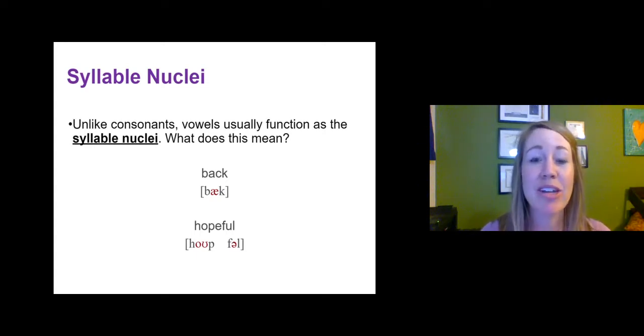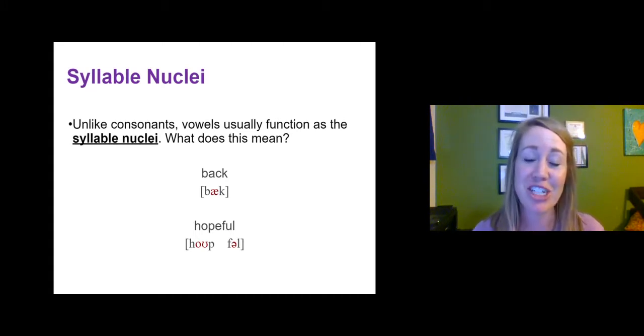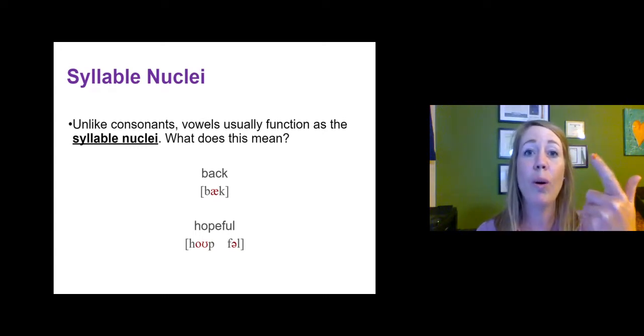Now let's look at a 2-syllable English word, hopeful. If we look at each syllable, we have hope and we have full. Again, we're not concerned about spelling, because if you look at the word hopeful, there's a silent E in there, and we'll talk about that when we get to spelling and writing in our orthography section. The first syllable is hope, and it has 3 sounds in it: h, o, p, and o is a diphthong.